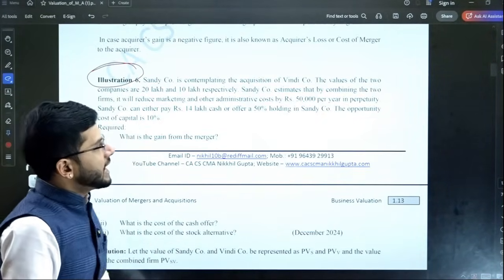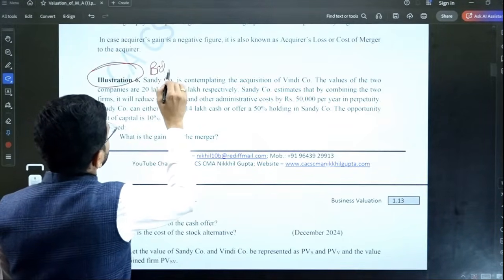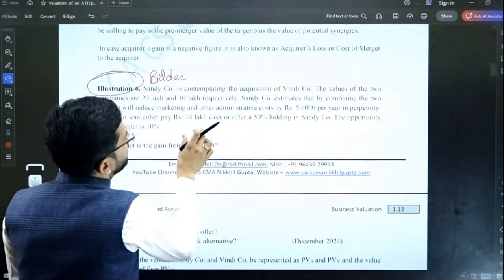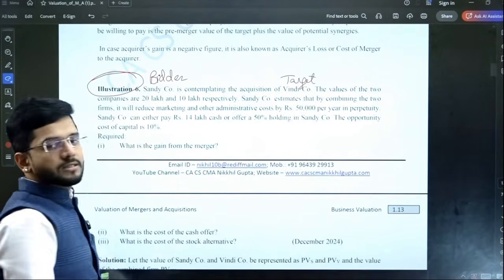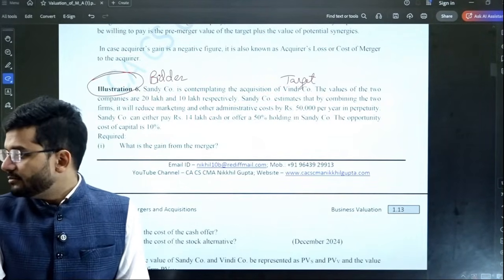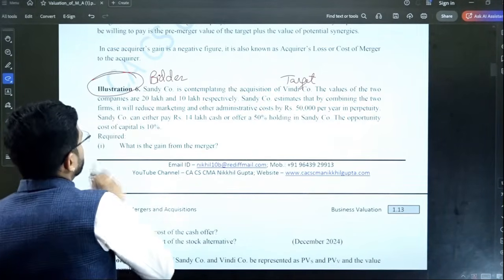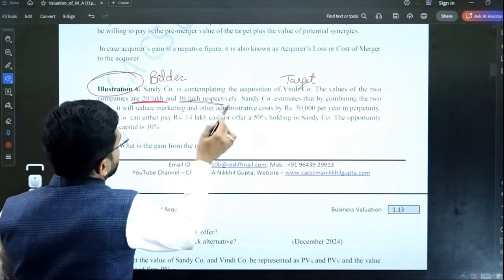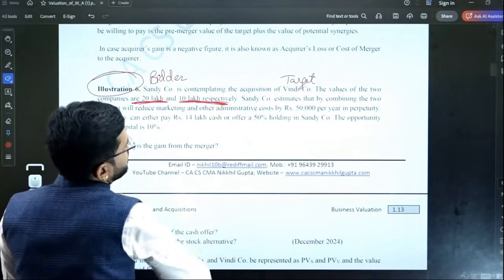Sandy company is contemplating acquisition of Windy company. So Sandy is the bidder company and Windy is the target company. The values of the two companies are 20 lakhs and 10 lakhs respectively. So the bidder company is 20 lakhs and the target company is 10 lakhs.